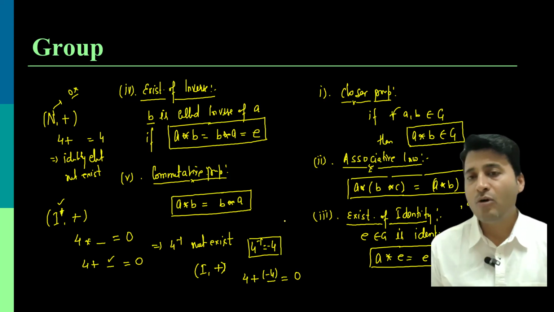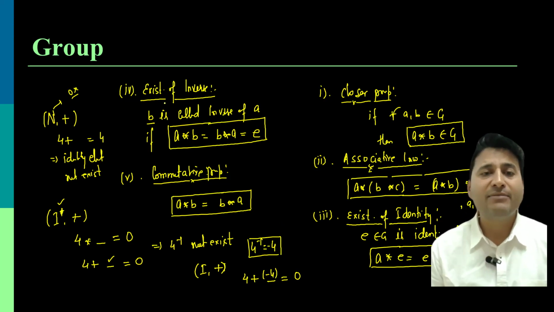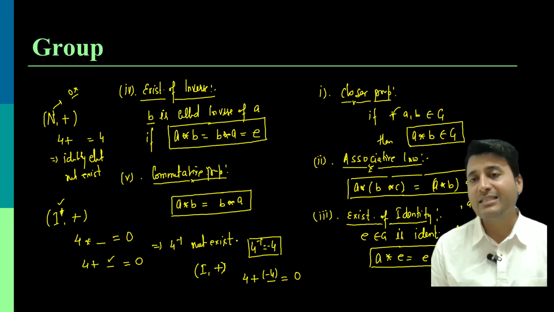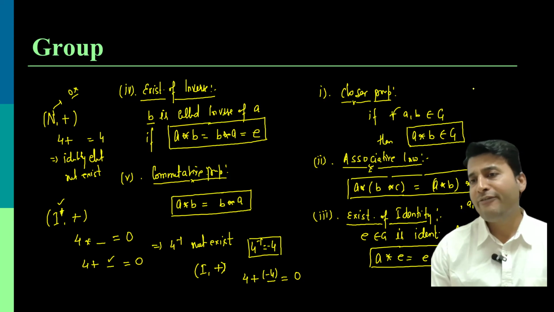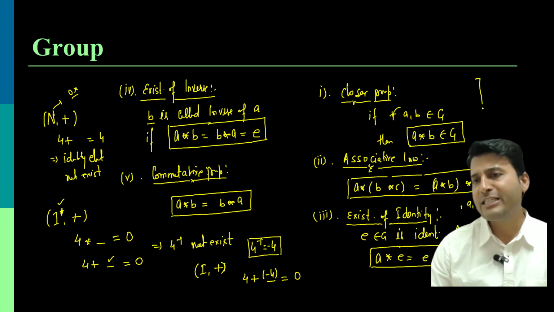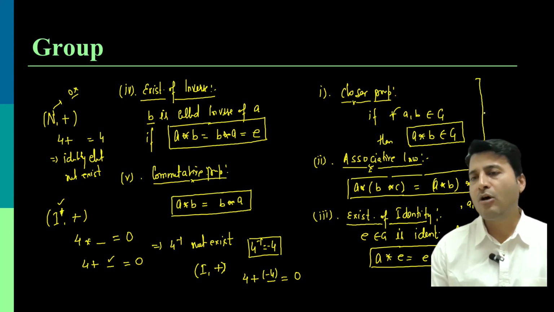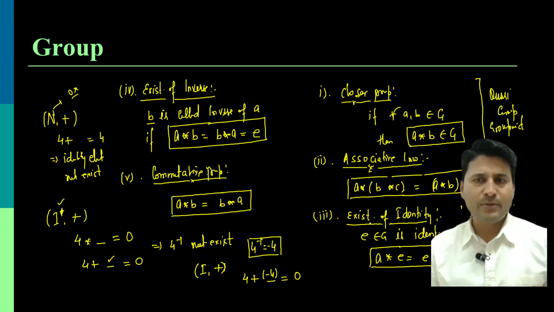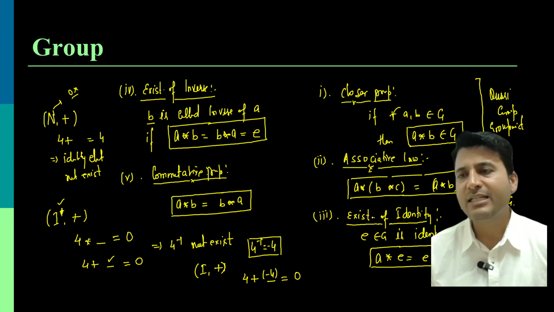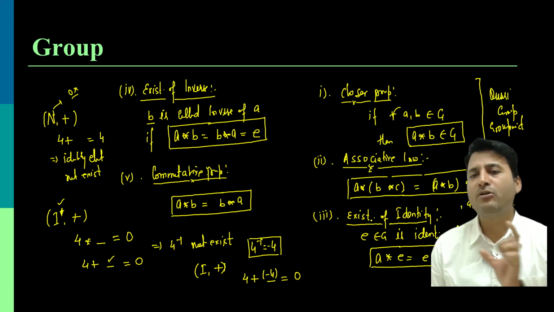Now, on the basis of which properties are satisfied by an algebraic structure, the naming is also given. If a structure only satisfies the first property, we call it a quasi group, or sometimes it is called a groupoid. So only the first property, that is the closure property, is satisfied: we call it a quasi group or groupoid.